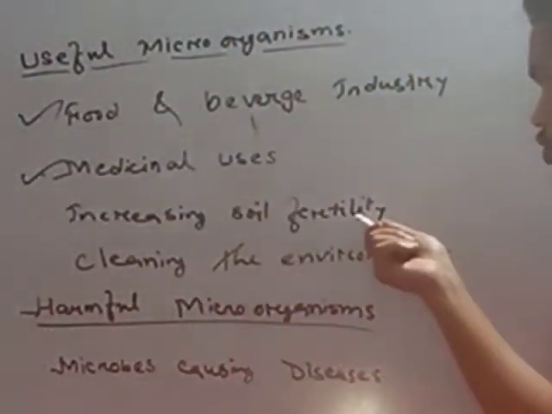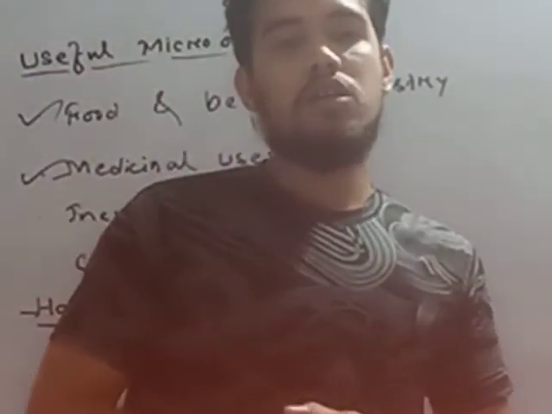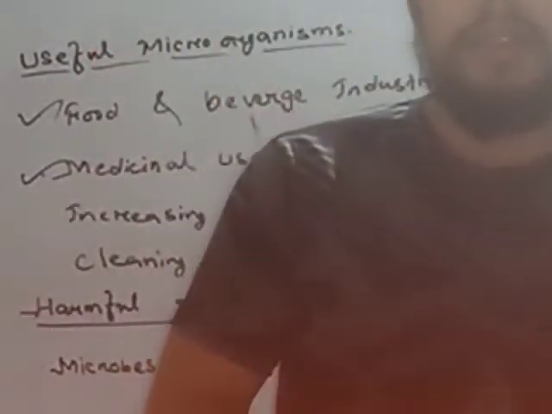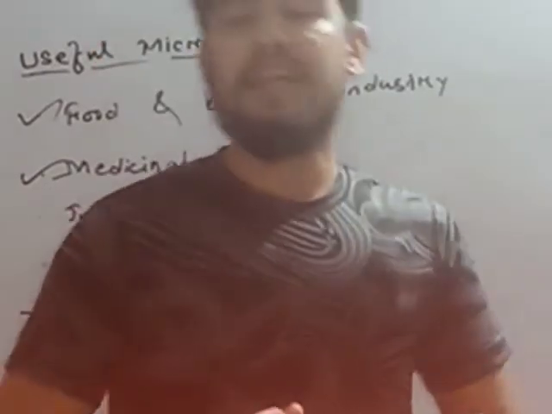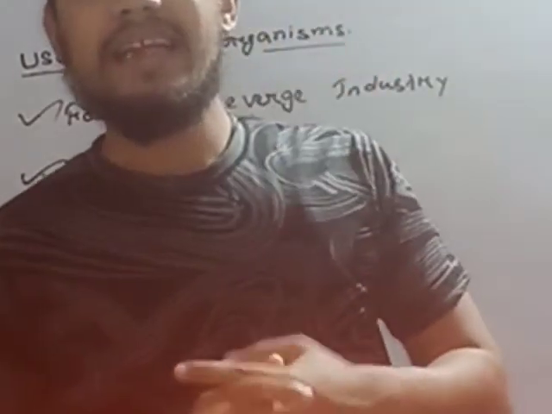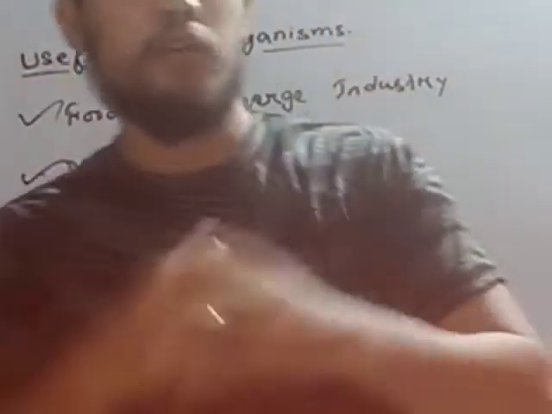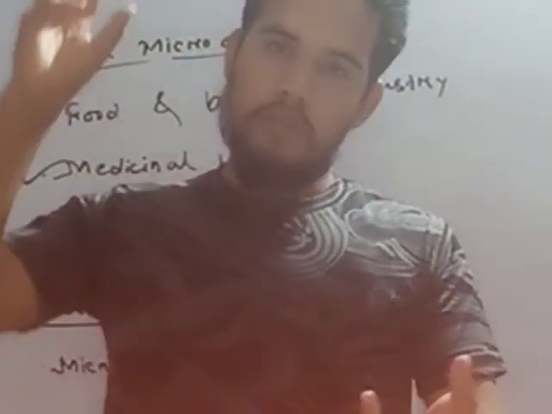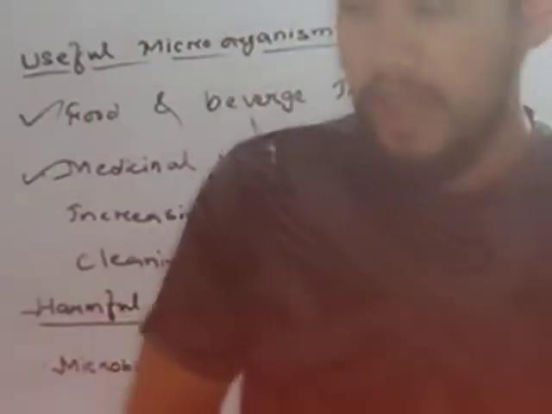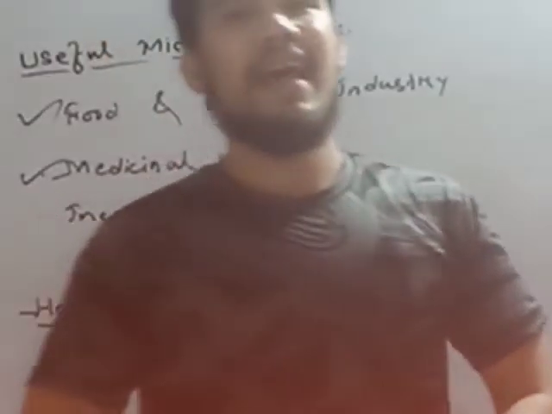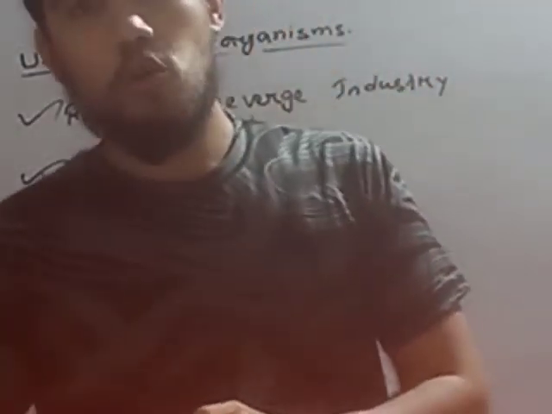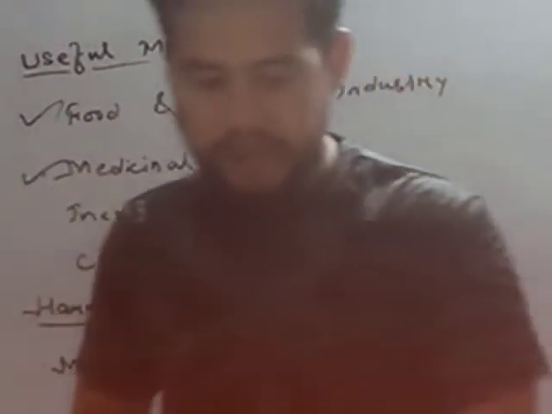Now, increasing soil fertility. So, have you remembered the nitrogen cycle? Nitrogen cycle, we have seen that atmospheric nitrogen is fixed into the soil, into the root by a bacteria which is known as rhizobium.